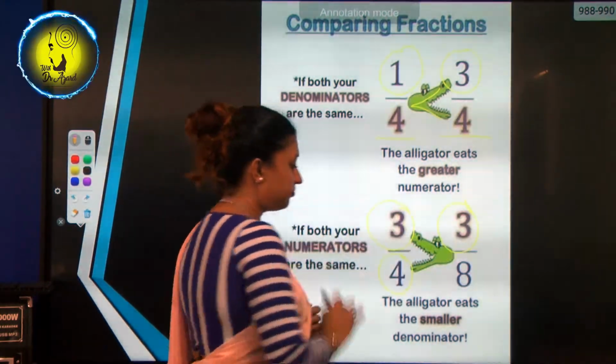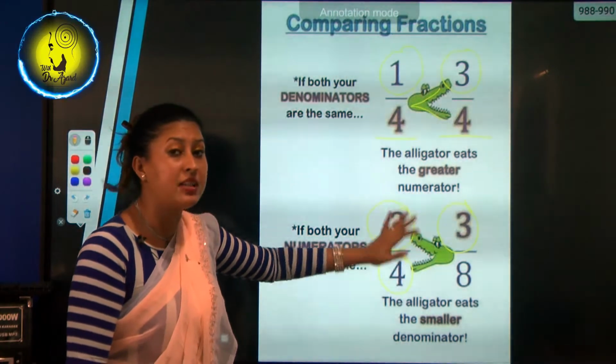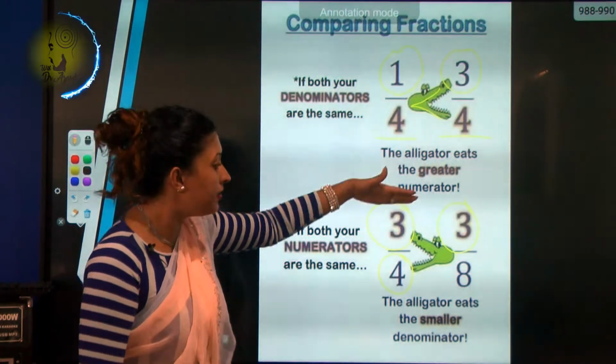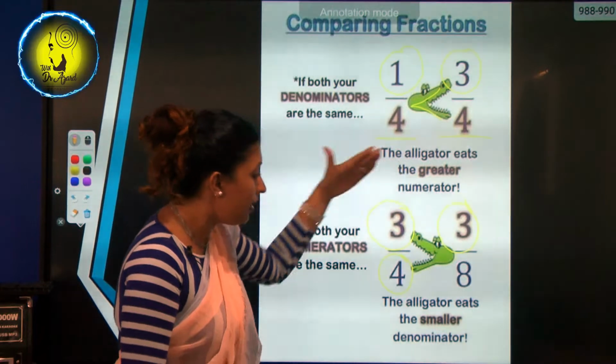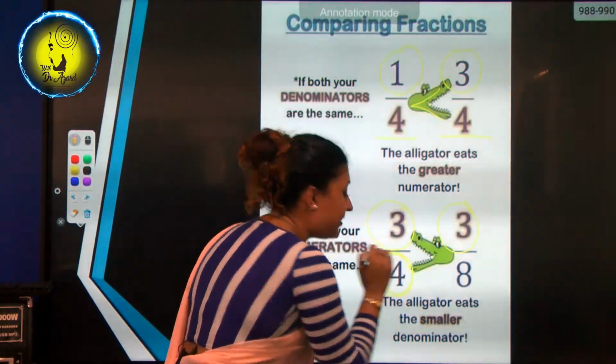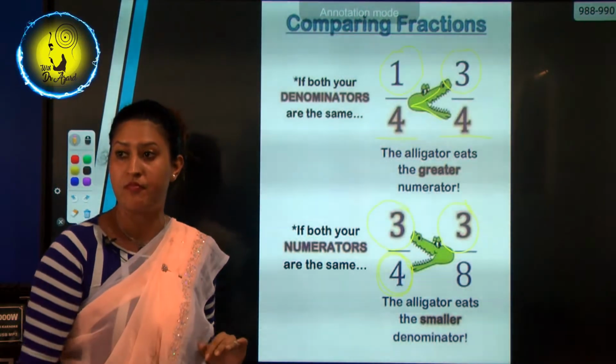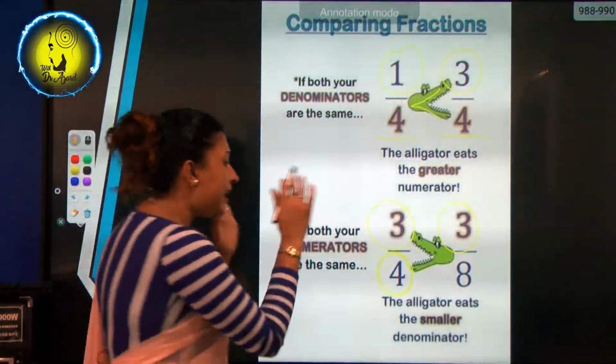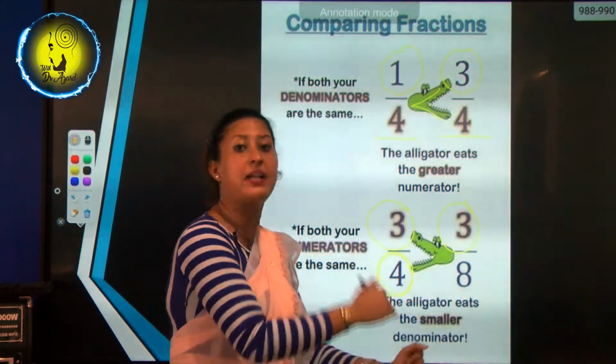Always think about the lesser denominator. If the numerators are the same, compare the denominators. The lesser the denominator, the bigger the fraction becomes. Understand?